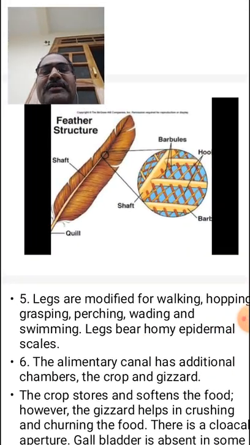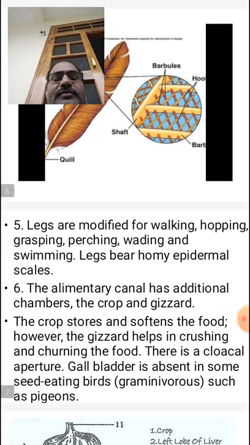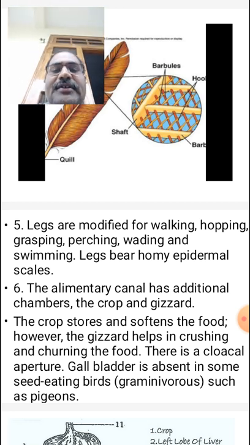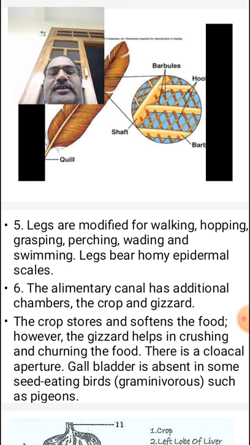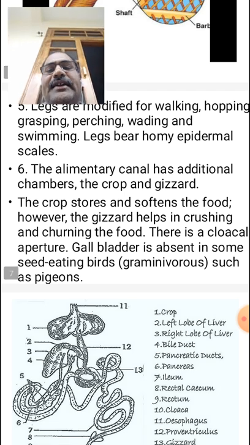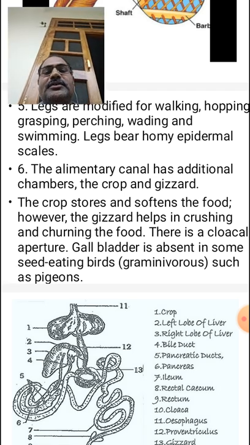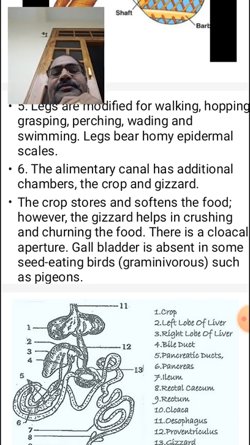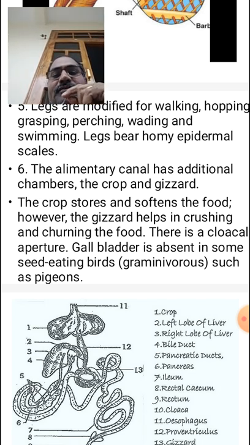This is one of the main types of feather. There are also down feathers, filoplumes, and others. The legs are modified for walking, perching, and swimming also.